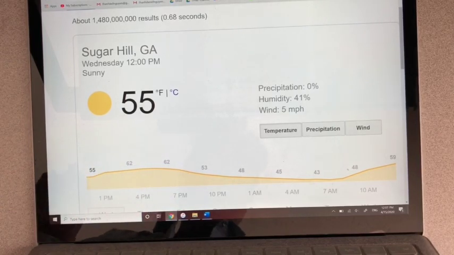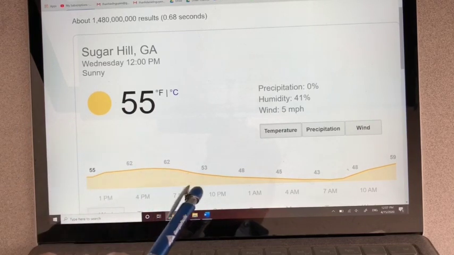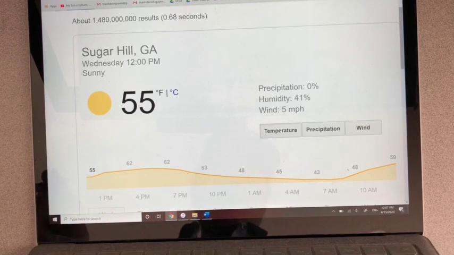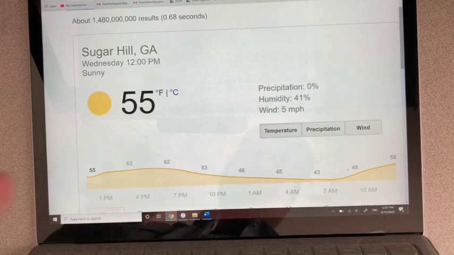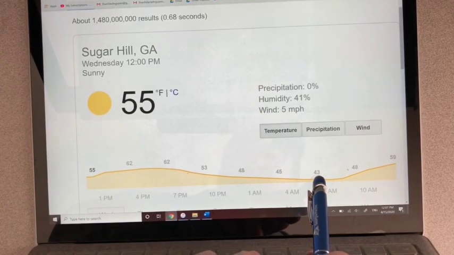What is the temperature at 10 p.m.? At 10 p.m., the temperature is 53 degrees. What is the temperature at 7 a.m. in the morning tomorrow? At 7 a.m., the temperature is 43 degrees.